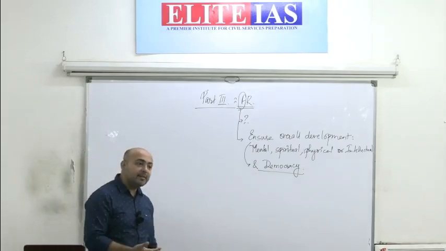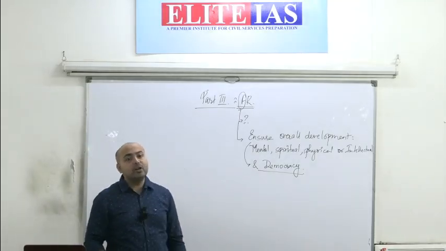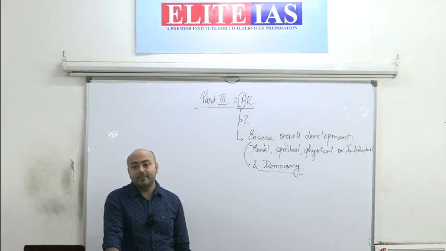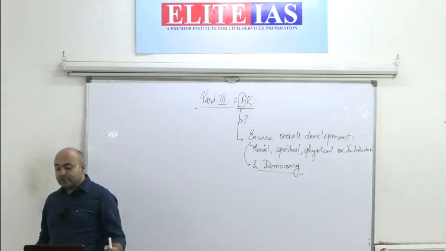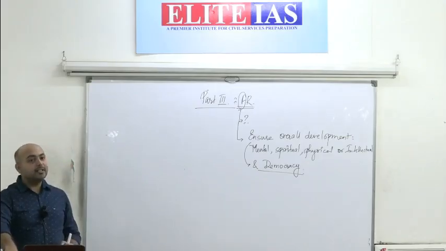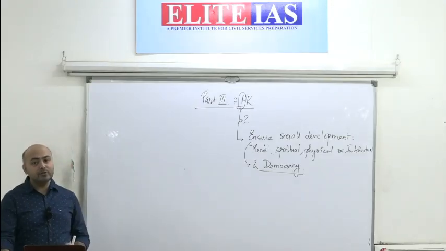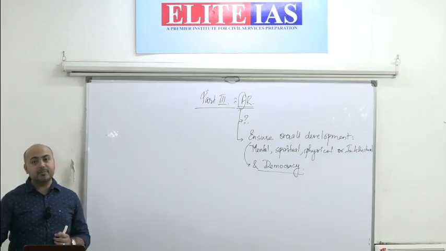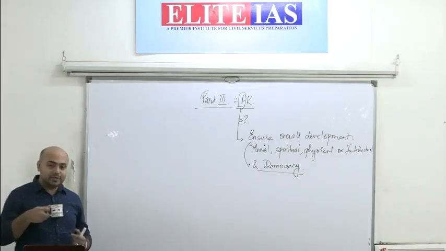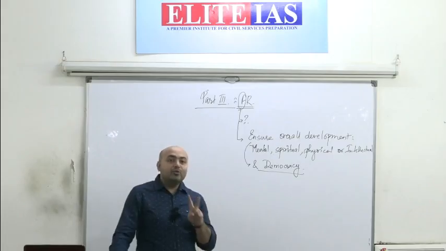And the best example of it is if you look at a non-democratic country like China. In China, do you know that the Chinese constitution also talks about fundamental rights? And what are the fundamental rights that are present under the Chinese constitution? There are two fundamental rights.